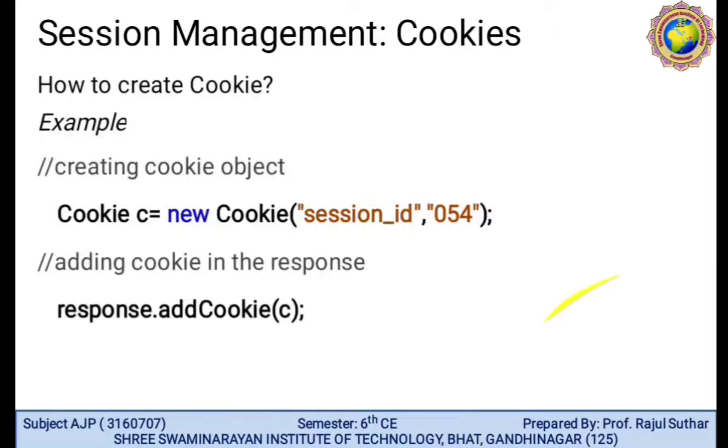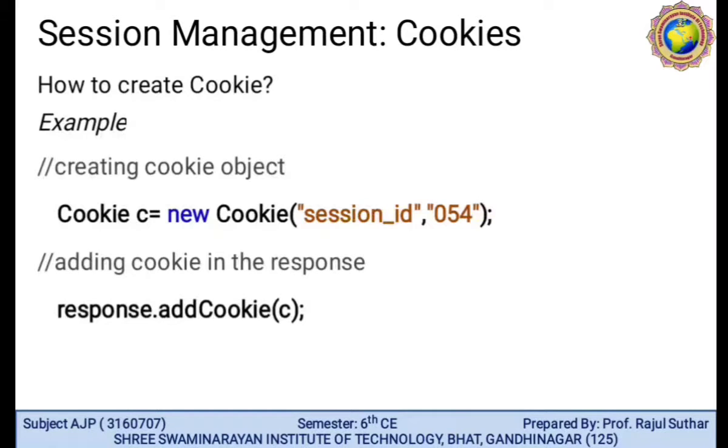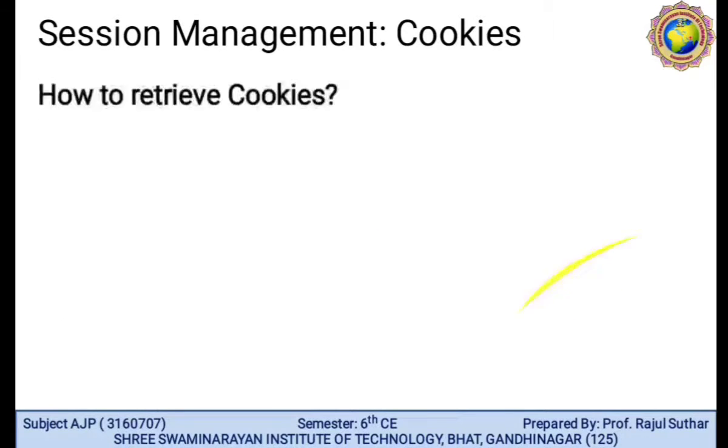How to create a cookie? For example, we create one example for cookie. Cookie is an object, so Cookie c = new Cookie. We require the name of the cookie and the value, that is a, 054. Adding the cookie in the response: response.addCookie, and here c is the object.